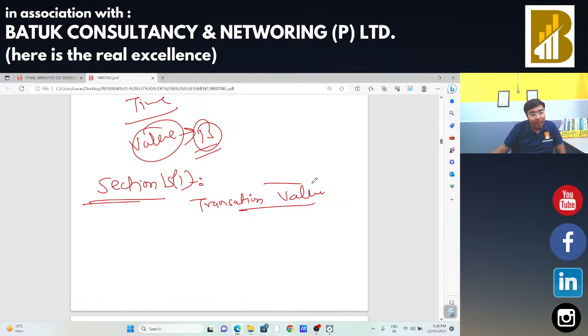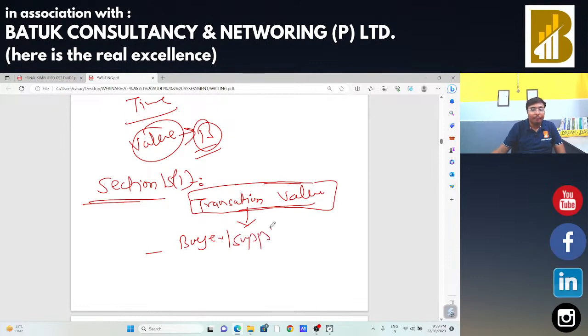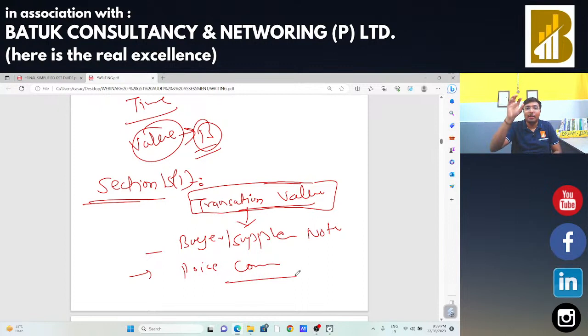But you need to charge GST on that 1599 in case the buyer and supplier are not related parties and price is the sole consideration. So in our case, I am going to sell the course for 1599. I am a supplier and you are the buyer. There is no relation; we are not related parties. Second condition, price is the sole consideration. You are paying me just 1599. उसके अलावा कोई भी नहीं देंगे है ना.